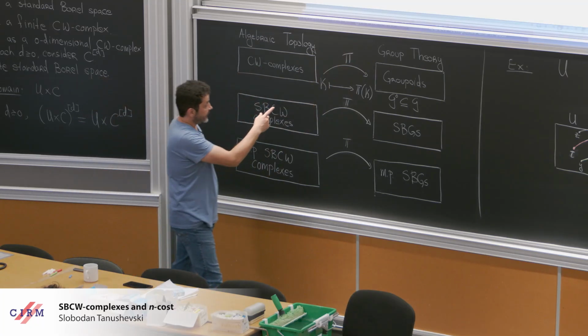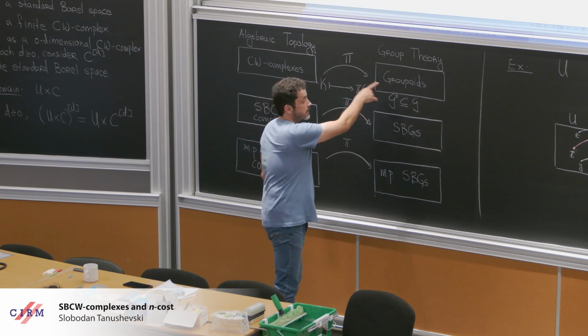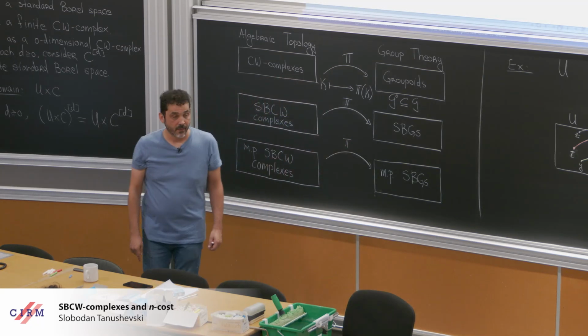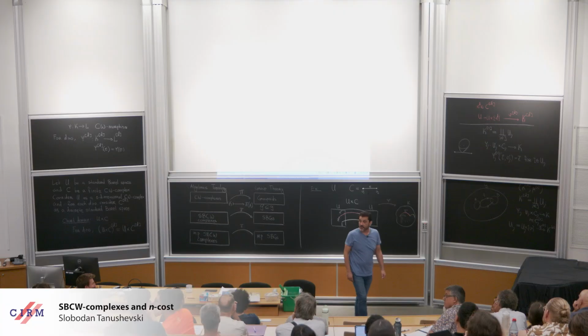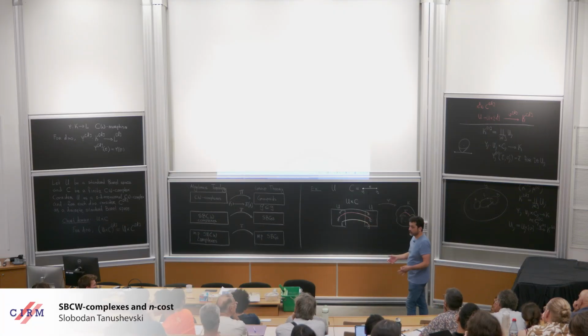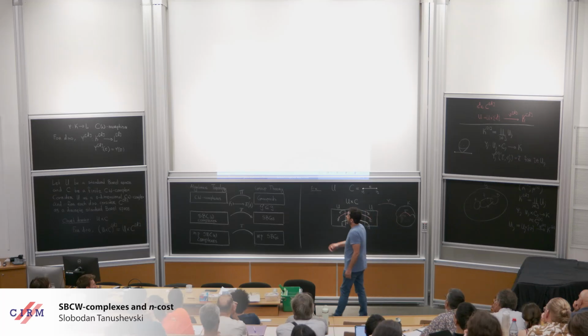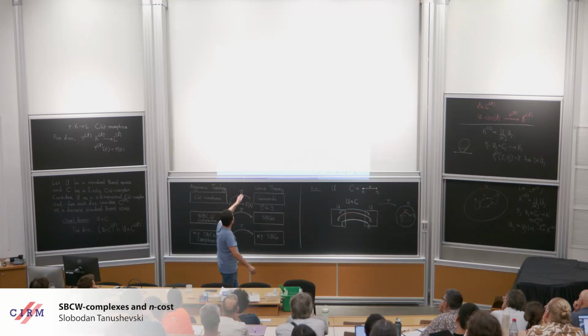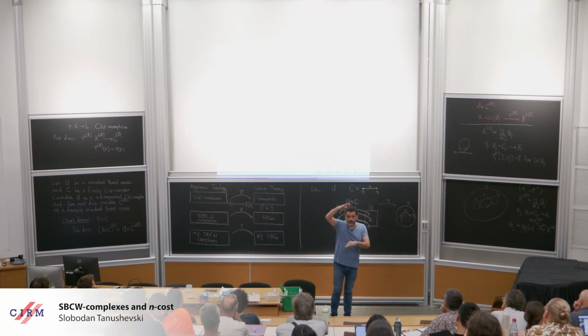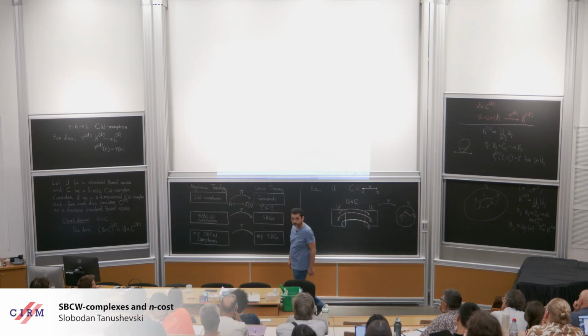So remember that groups have classifying spaces. A classifying space for a group gamma is a connected CW complex K whose fundamental group is isomorphic to gamma, and all higher homotopy groups vanish. An equivalent way of saying this condition, that all higher homotopy groups vanish, is that the universal cover of the space is contractible.